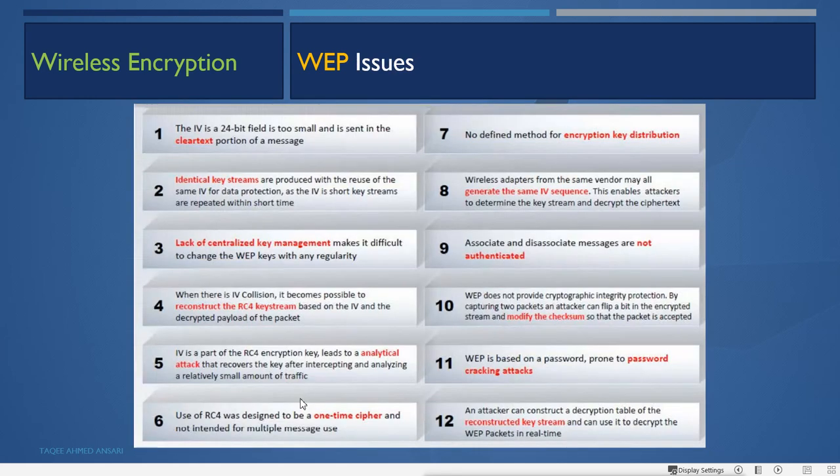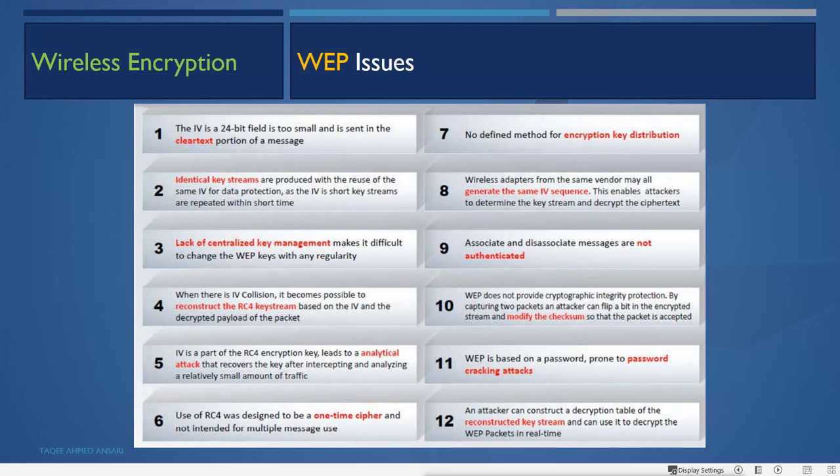So what are the issues we have with WEP? First, the IV is a 24-bit field, which is too small, and it is sent in the clear text portion of the message. So first and most important, it is only 24 bits and it also goes as clear text.